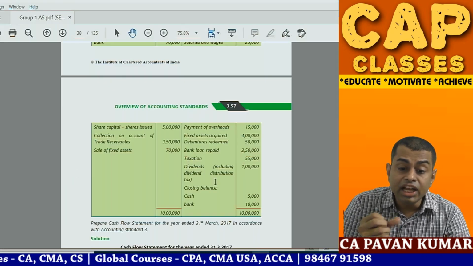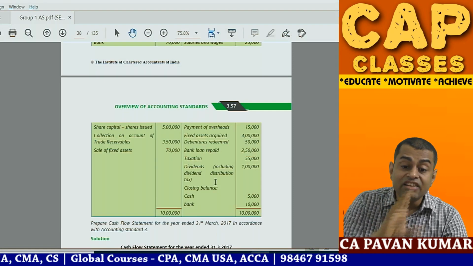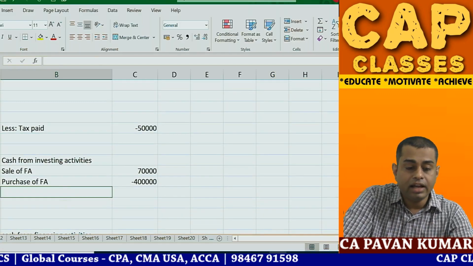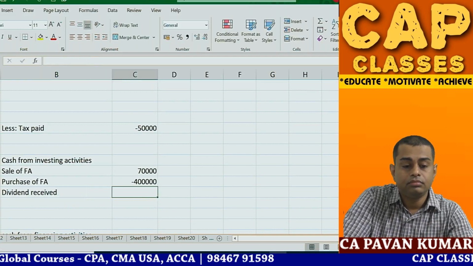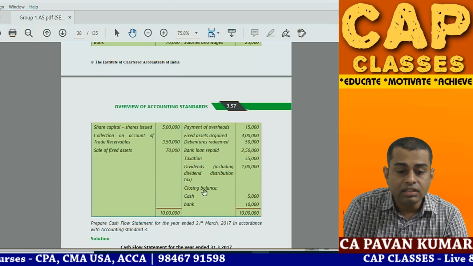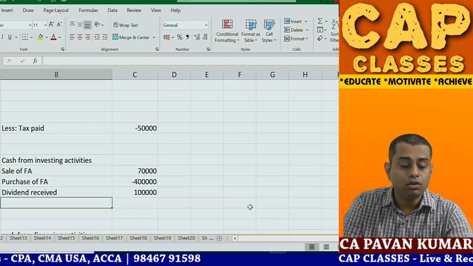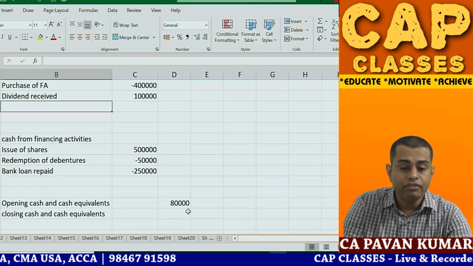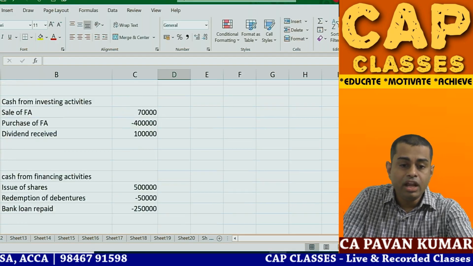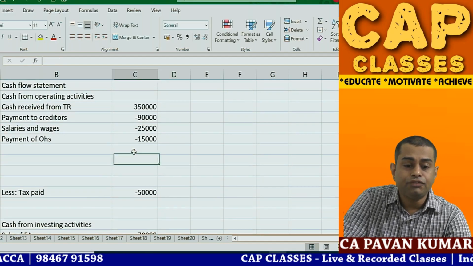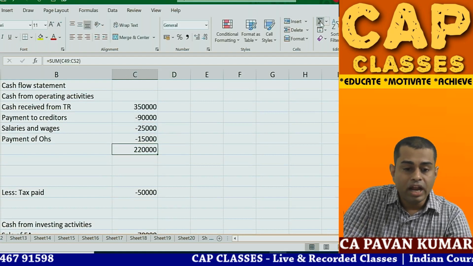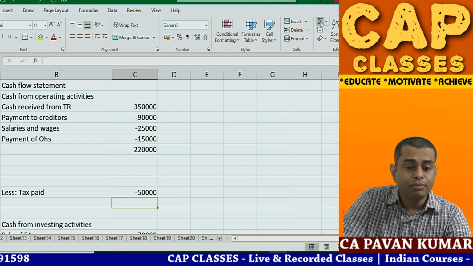Then dividends including dividend distribution tax. You received a dividend, 1 lakh. Investing. Dividend received 1 lakh. Then closing balance 15,000. 5,000 plus 10,000 put together 15,000. Okay. So now look here. This is cash from operations. Add all these numbers. So 2,20,000 and minus tax paid 50,000.